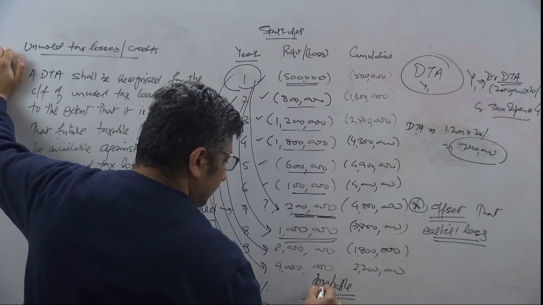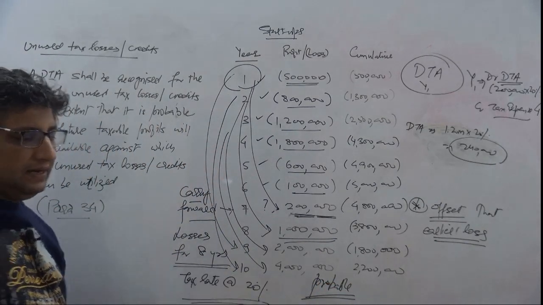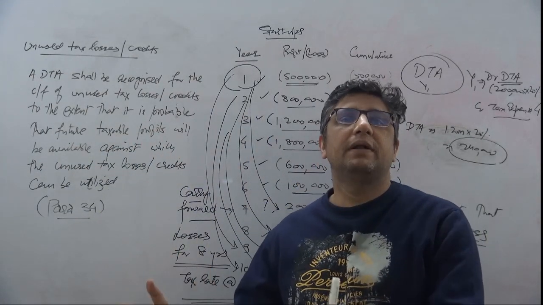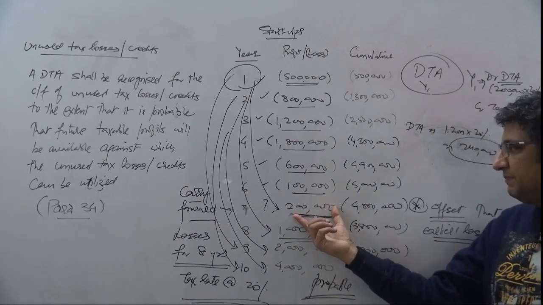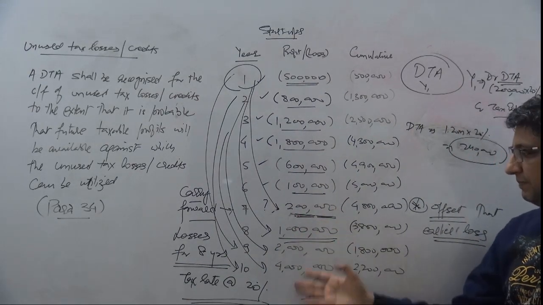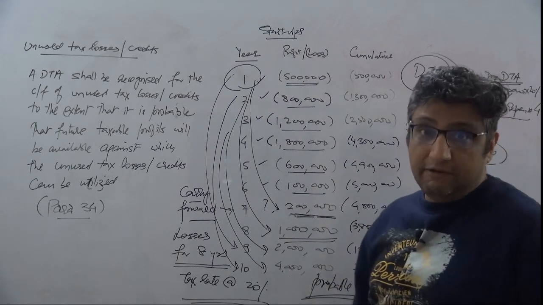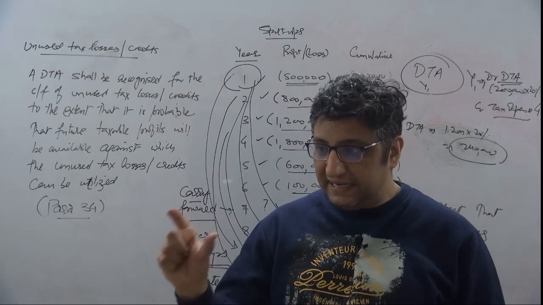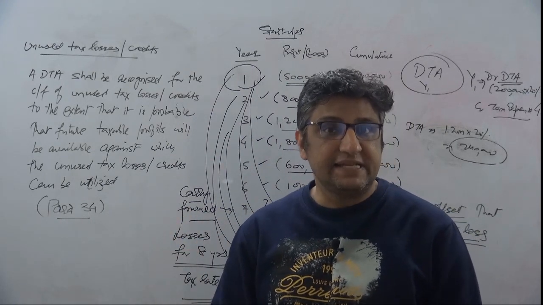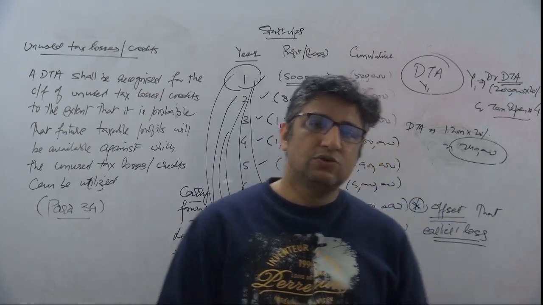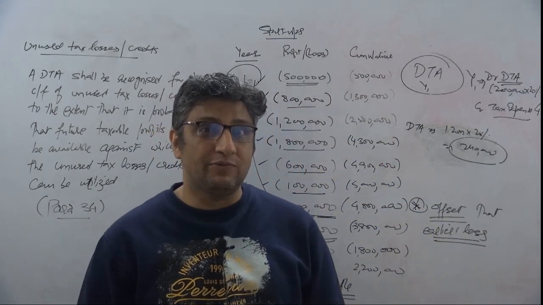It uses a term referred to as probable, which says what? It says that if it is probable that taxable profits will be available, then only you are allowed to create a deferred tax asset at the end of, let's say, year 1, 2, and so on and so forth. So what is probable now?